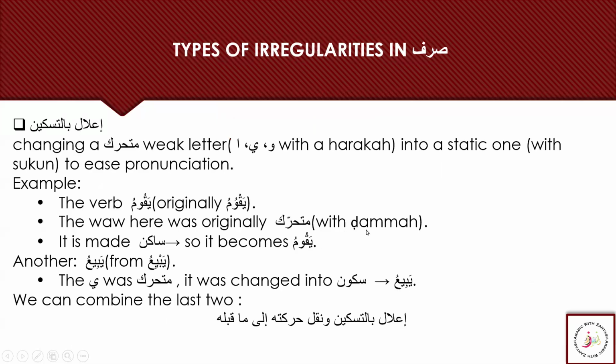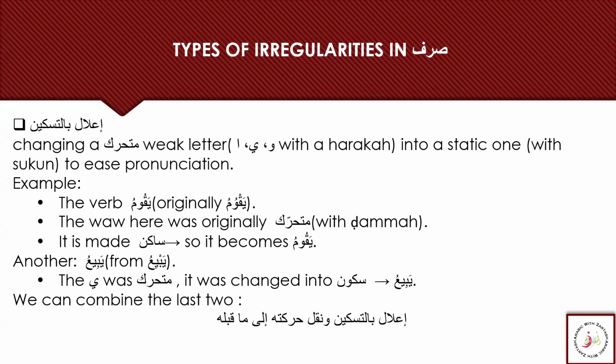We also see ilal bit taskin, which is changing a mutaharrik weak letter, like waw, ya, or alif with a haraka, into a static one with a sukoon to ease pronunciation. As I mentioned, one big reason for the ilal or modification is ease of pronunciation, so the words become easy to pronounce.